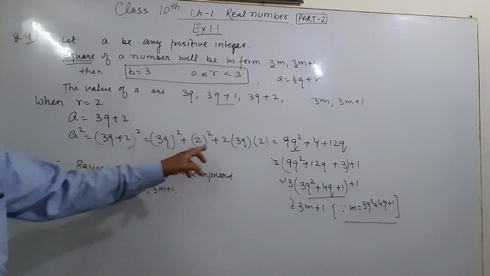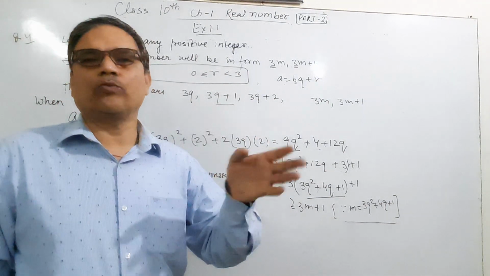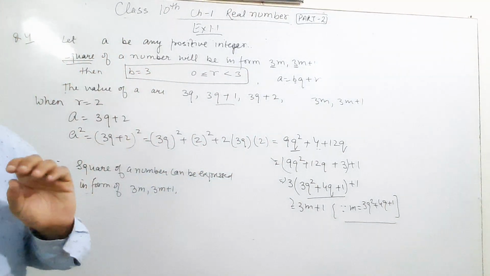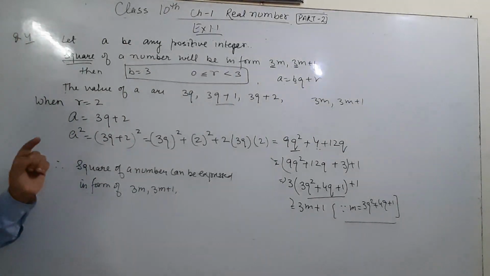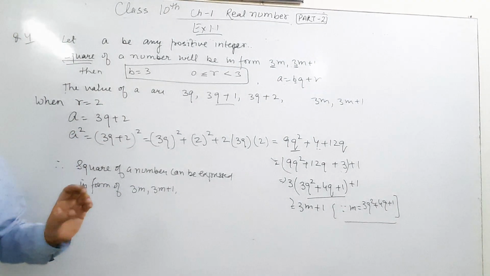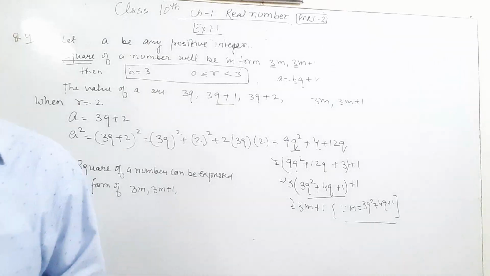First square on both sides and apply the formula. This is applicable for cubes also, the same condition. You have to try the cube yourself, but I am just giving some hints, and the last question you have to do yourself.